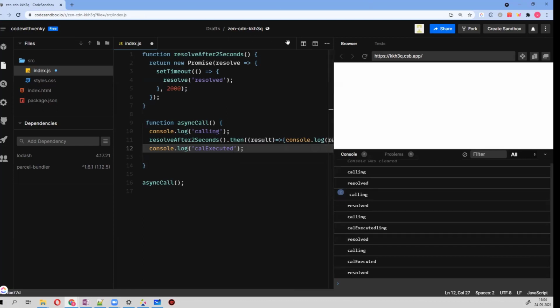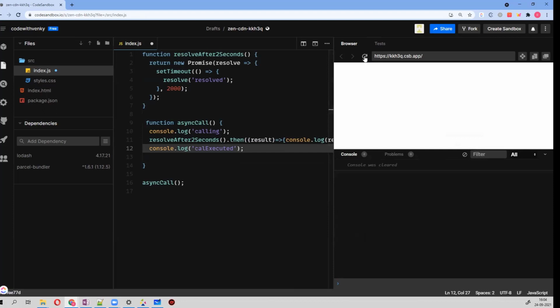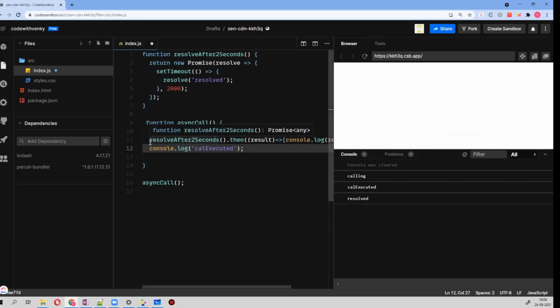All executed. Let me clear everything, and that's what I wanted to show you guys. See here, calling has been invoked, call has been invoked, and then resolved, which means the cursor didn't wait over here. So how do we resolve it now?